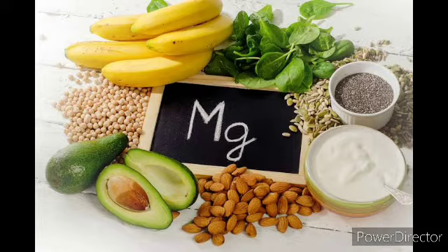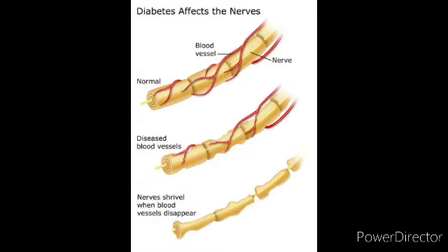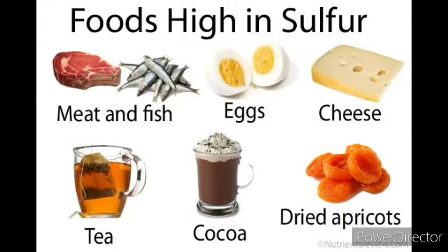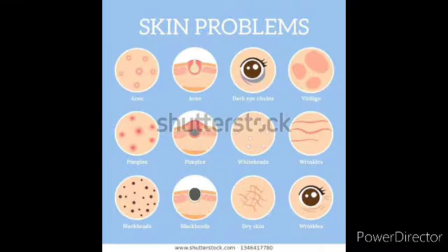Magnesium. The major function of magnesium is the synthesis of enzymes, and it forms the bone and teeth structure. Deficiency of magnesium results in increased irritability of the nervous system. Sulfur can be obtained majorly from onion, garlic and radish. It is a major component of protein and coenzymes. Deficiency of sulfur results in skin problems.